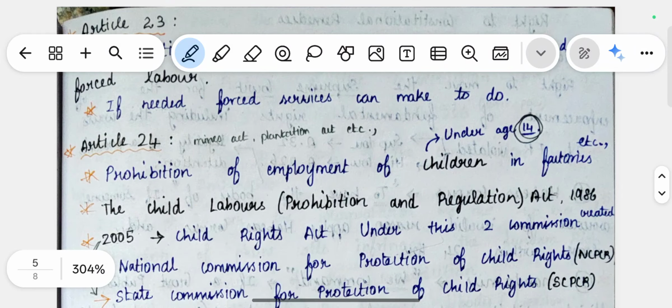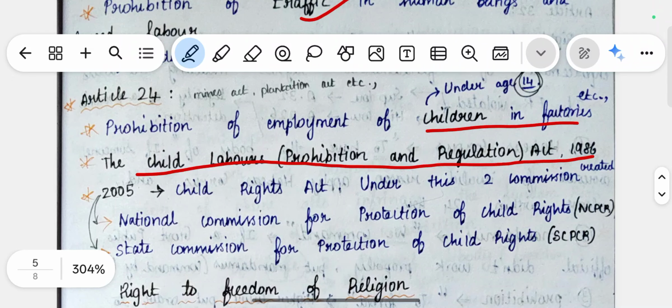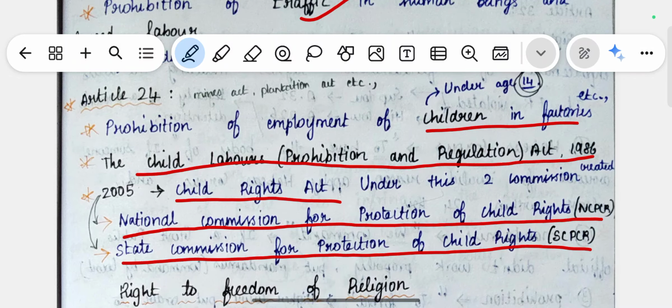Article 24 talks about the prohibition of employment of children in factories. Children below the age of 14 should not be employed in any factories to work. For this, the Child Labour Prohibition and Regulation Act of 1986 was passed. In 2005, the Child Rights Act was passed, under which two commissions were formed. One is the National Commission for Protection of Child Rights, NCPCR. Another one is the State Commission for the Protection of Child Rights, SCPCR.